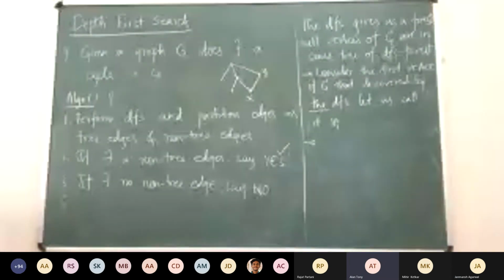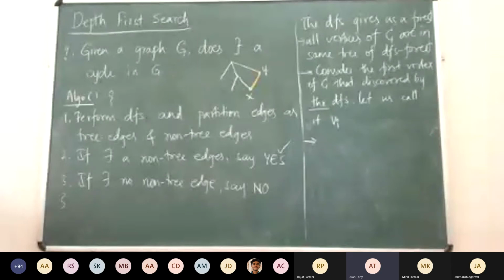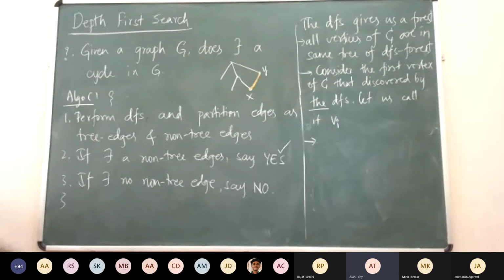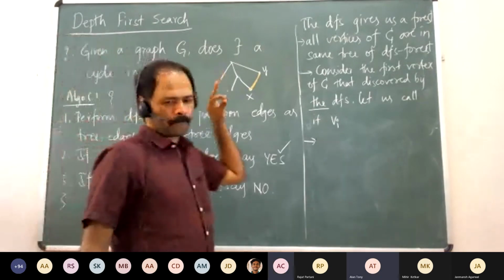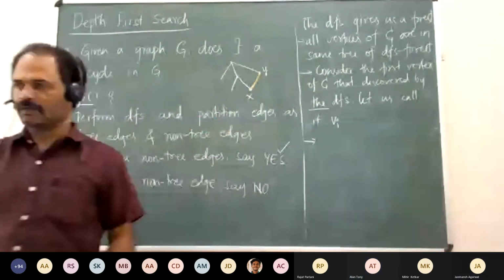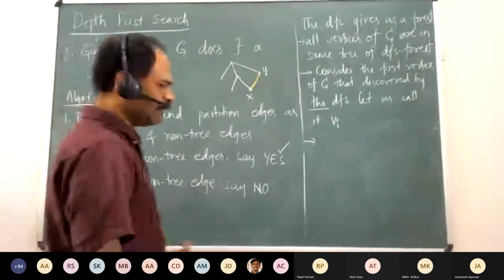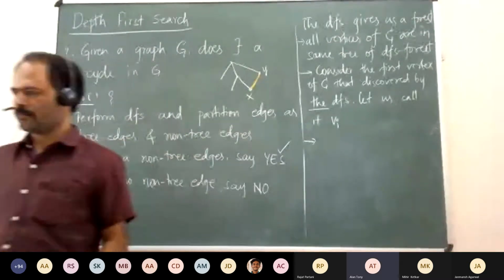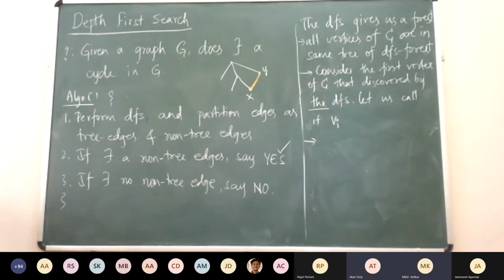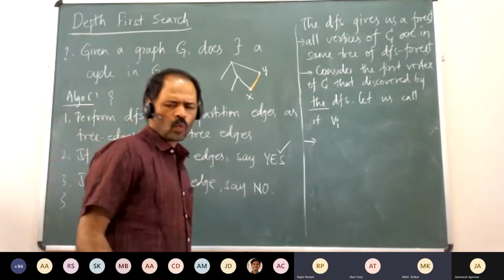One of them will be like an ancestor, the highest in the tree. What will be the highest in the tree? Vi itself. Yes, good. Go on, Alan. Vi will be the ancestor, and then the bottommost edge will be the last edge in the cycle.